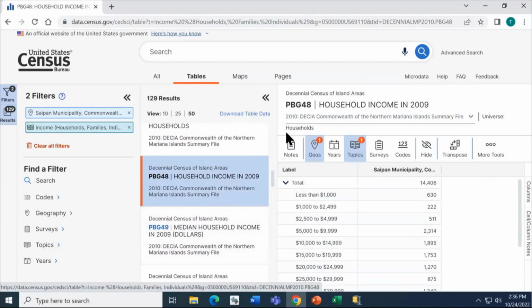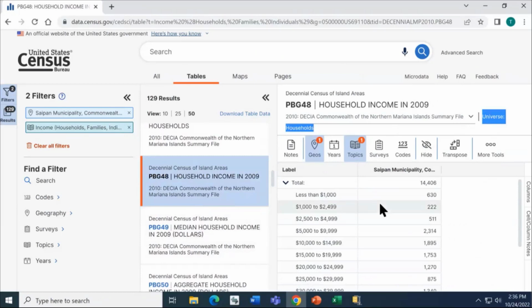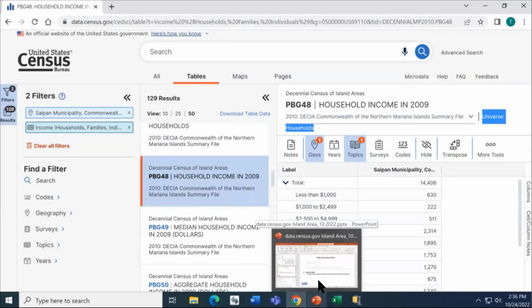As a note, some universe statements have been updated with the 2020 data release. You will see the universe statements at the header at the top of your table or in the data rows of your table. Please be aware that the Census Bureau does not recommend comparing data over time. If the universe statement has changed, please see the 2020 Island Area Census technical documentation for more details on this.